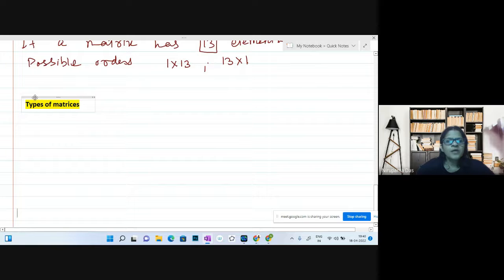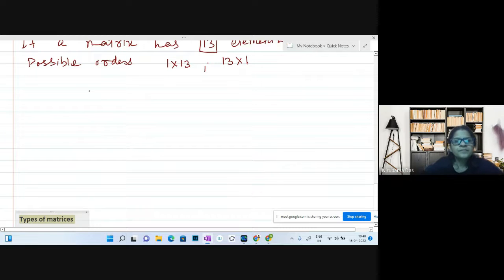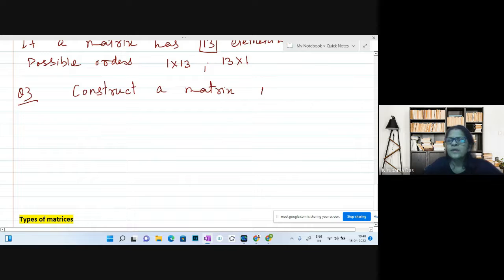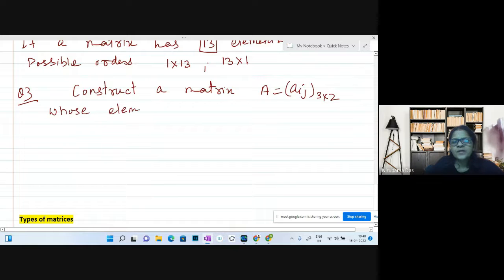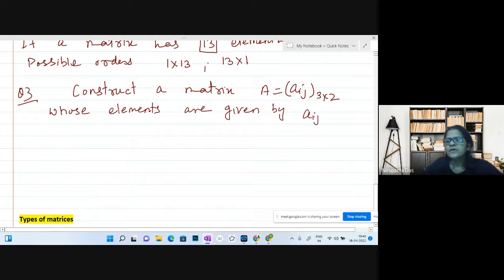Okay, so before we come to types of matrices, one more type, the third type of question: construct a matrix A equal to [aij] of order 3 by 2, whose elements are given by aij equal to (i plus j) by 2.